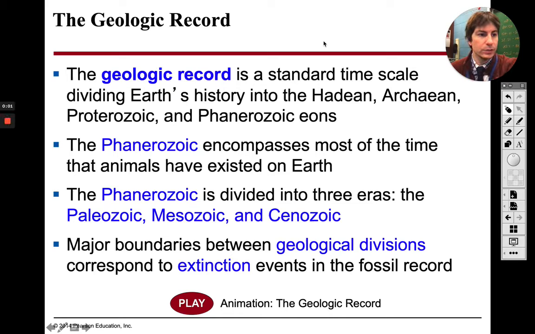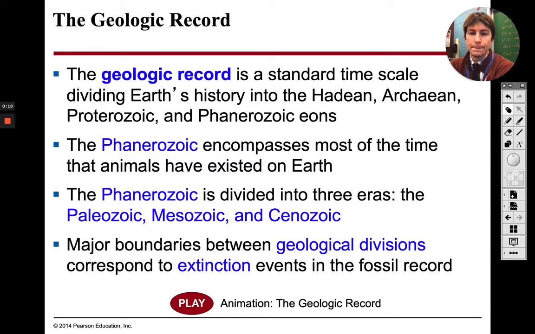Okay, we are going to continue on with chapter 23. Last time we went over some of the different organisms. We went over kind of a timeline when those organisms came to be. And now we're going to go over some different things today with the geologic record.